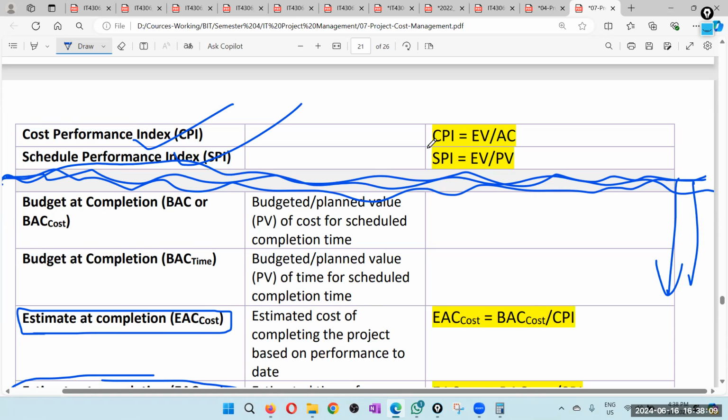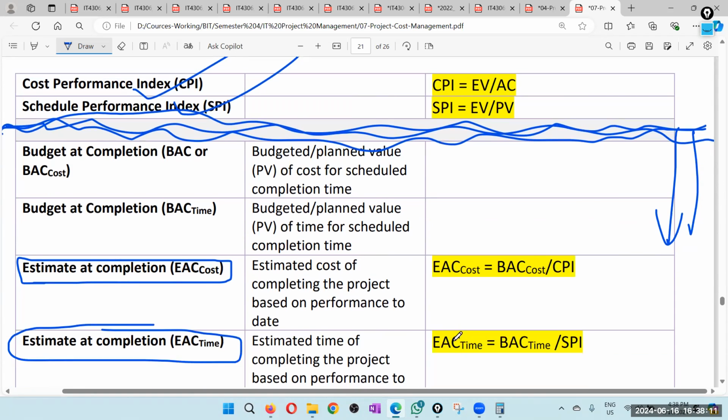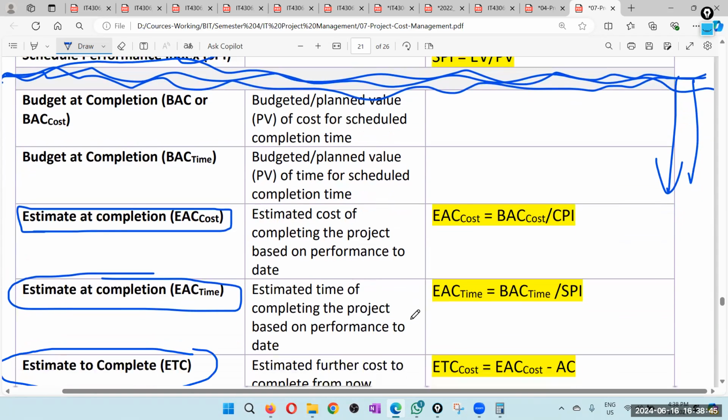Okay. Similarly, you can calculate the estimate at completion time, but there you again need the budget at completion time divided by the schedule performance index. So that again can be more than the scheduled time or less than the schedule. If your SPI is more than 1, the estimated completion is less than your budgeted completion. But if your SPI is less than 1, then the estimated completion means it takes more time than you scheduled for the completion of the project. Okay.